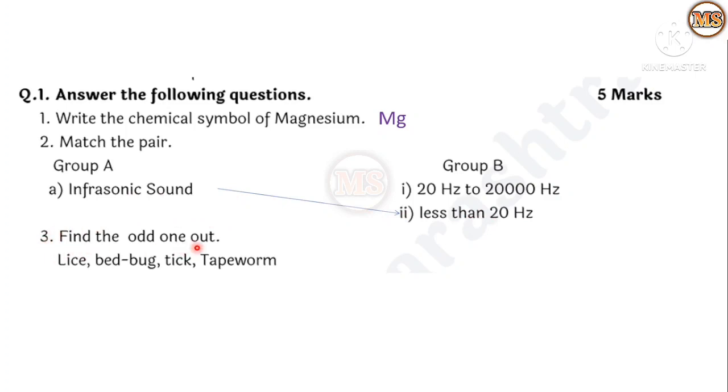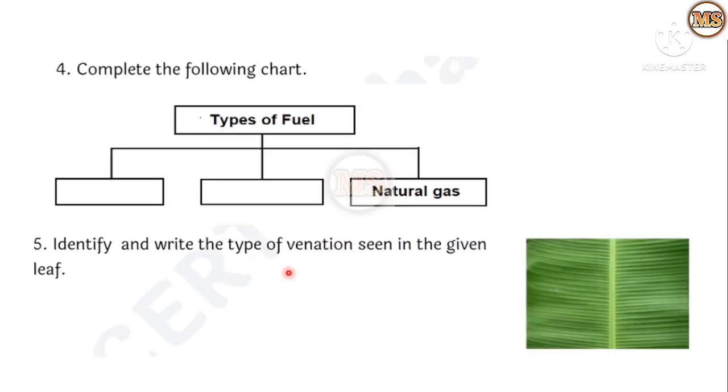Next, third one, find the odd one out. वेगळा शब्द आपल्याला ओळखायचा आहे. The options given are lice, bedbug, tick and tapeworm. So these lice, bedbug and tick are the exoparasites or ectoparasites we can say, and this tapeworm is the correct answer.